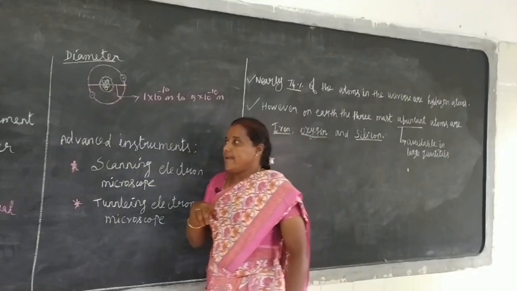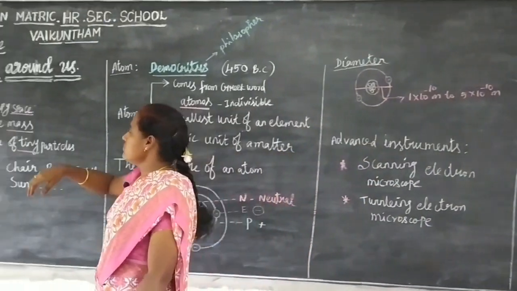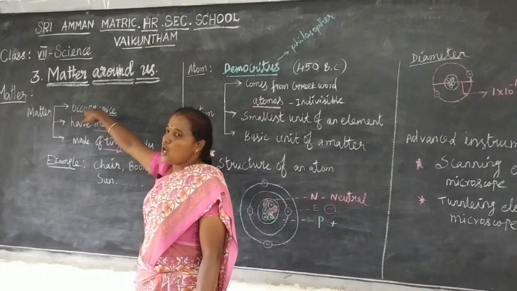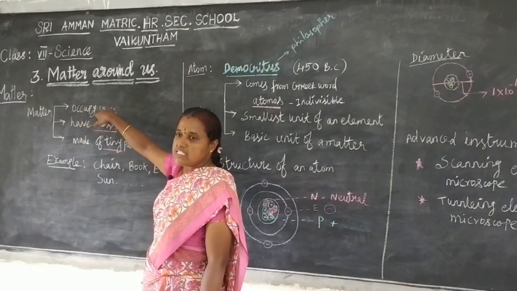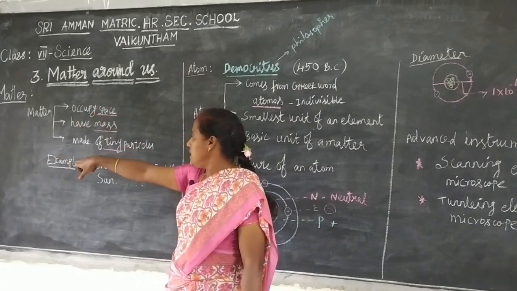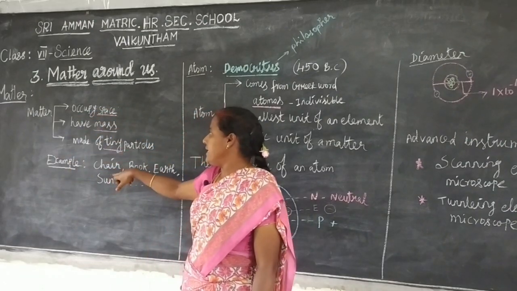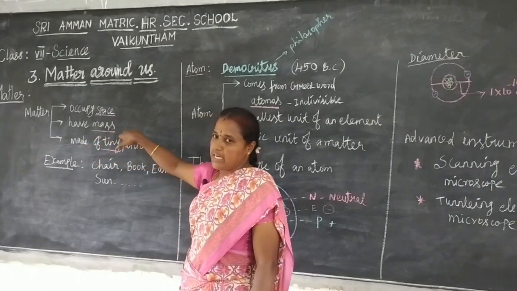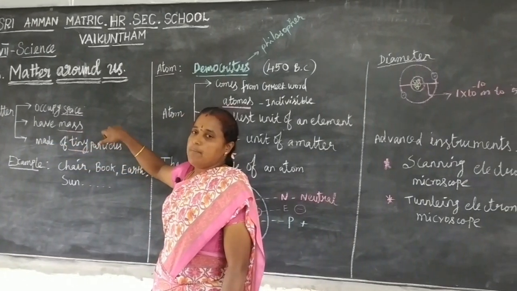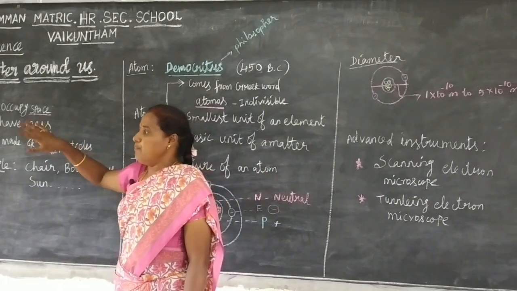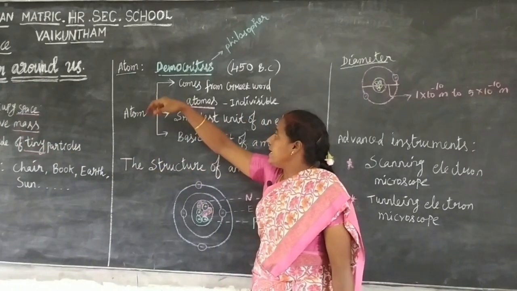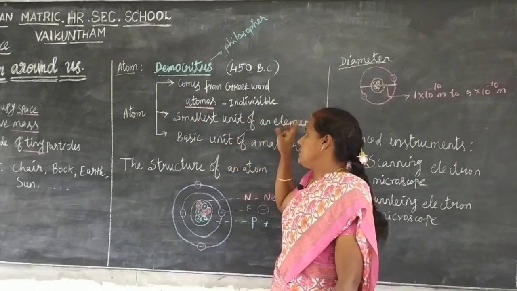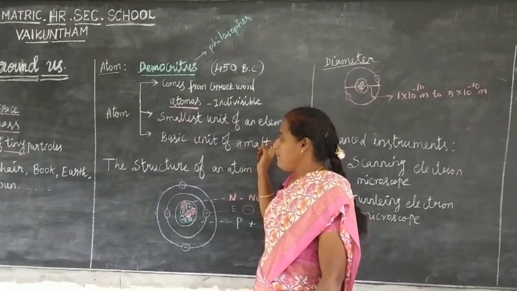Once again, I recall to you. Matter is all around us. Everything that occupies space and has mass is called matter. Examples are chair, book, table, sun, earth. Next, matter is made of tiny particles. That tiny particle is called an atom. Atom is the smallest unit of an element and the basic unit of matter.